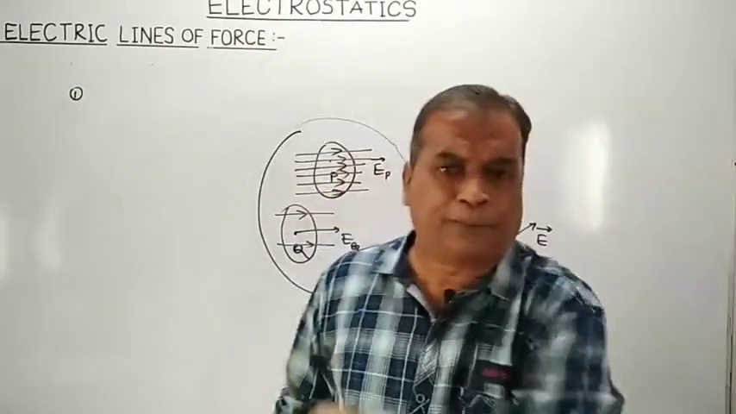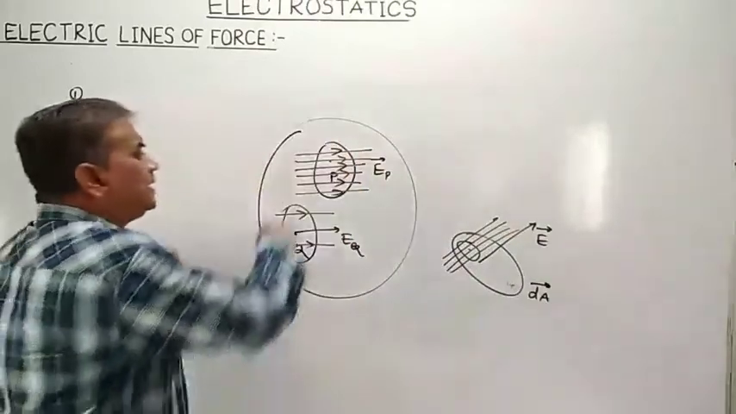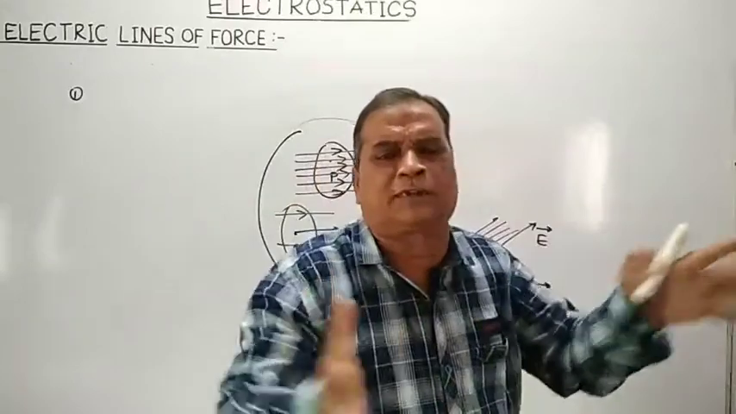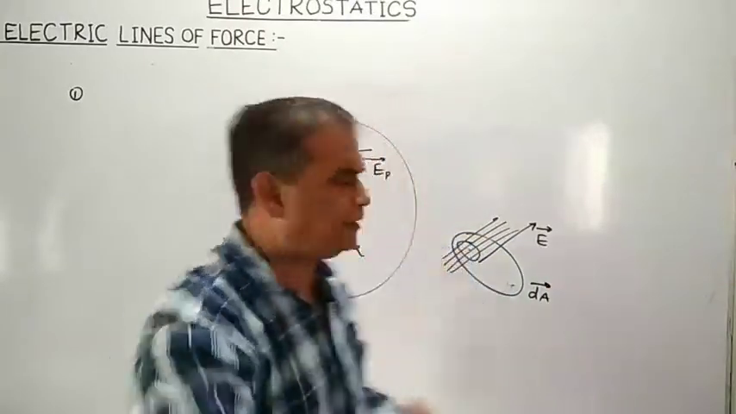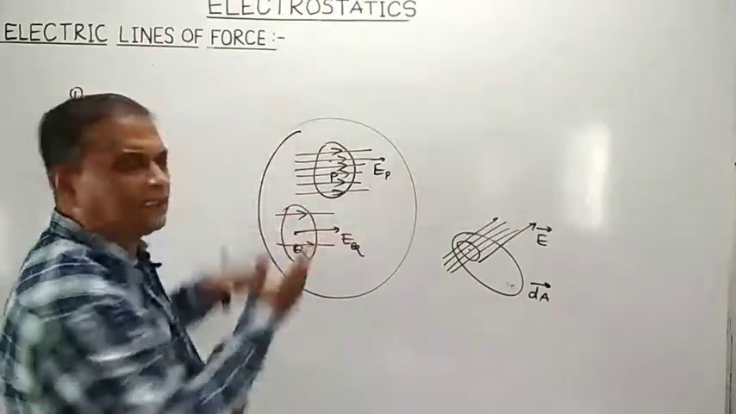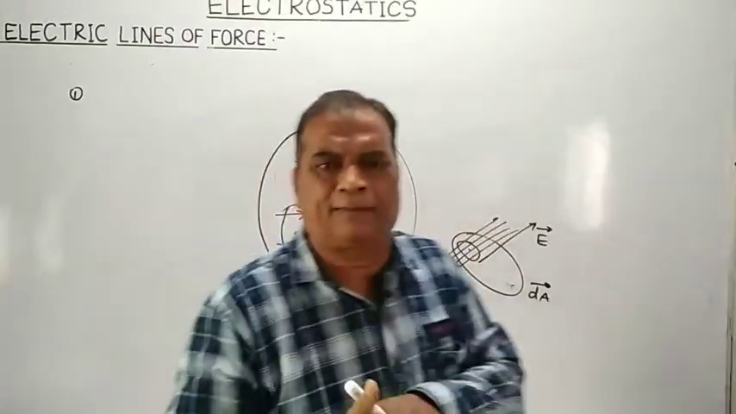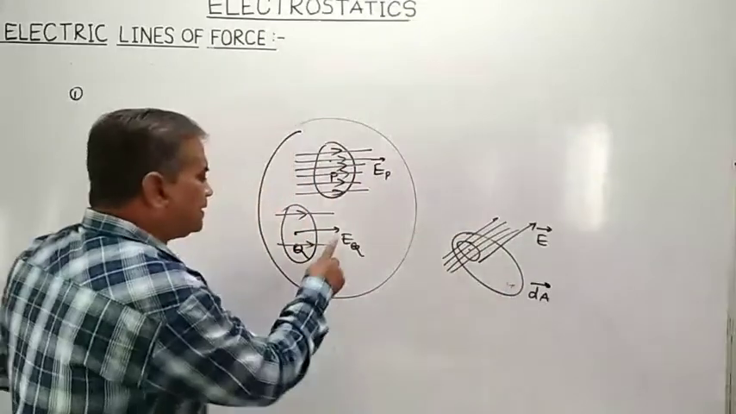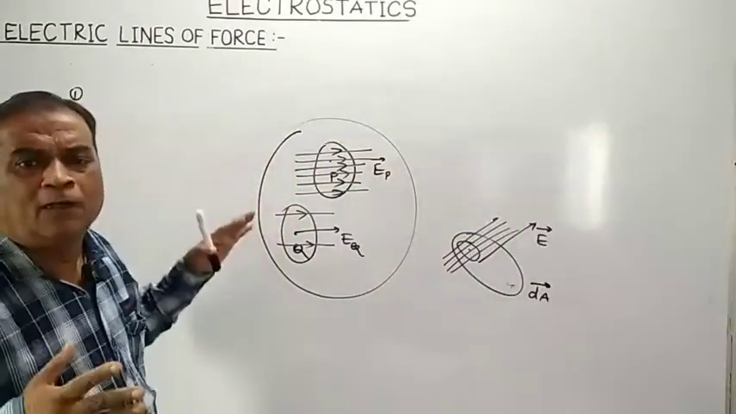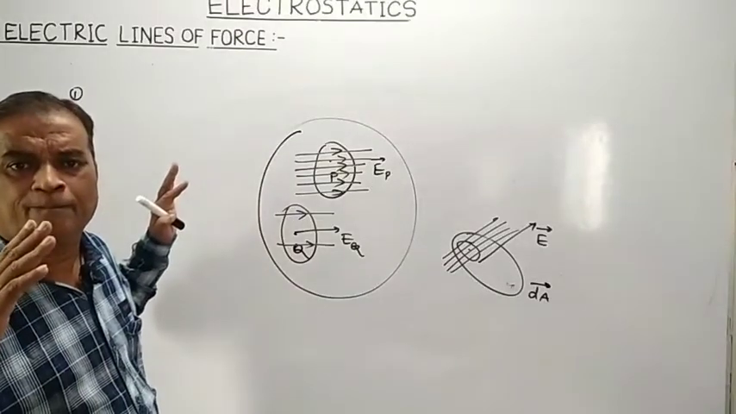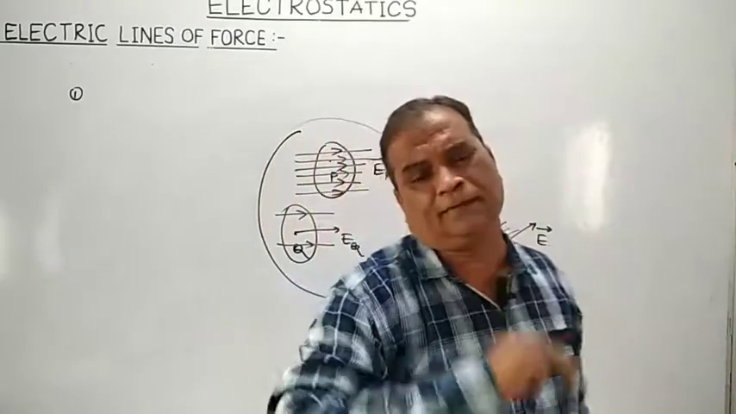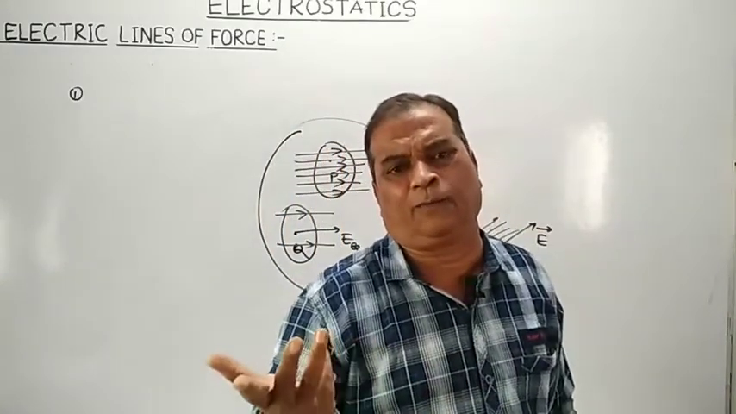What is that first property? That the region where the strength of electric field is strong, electric lines of forces are crowded. The region where the strength of electric field is strong, electric lines of forces are what? Crowded. And the region where the strength of electric field is weak, electric lines of forces are what? Widely separated. So see, on a single concept you can write the three basic properties of electric lines of forces.